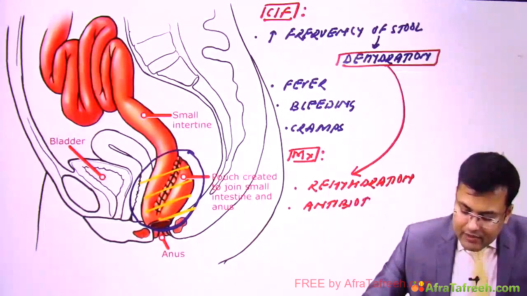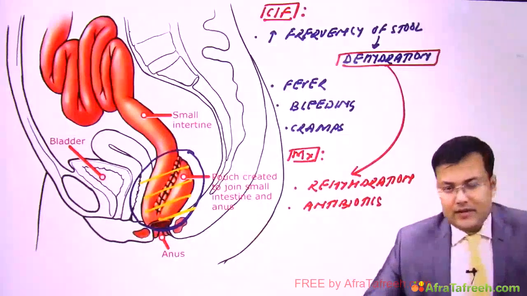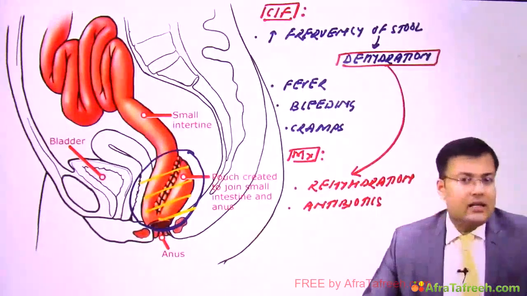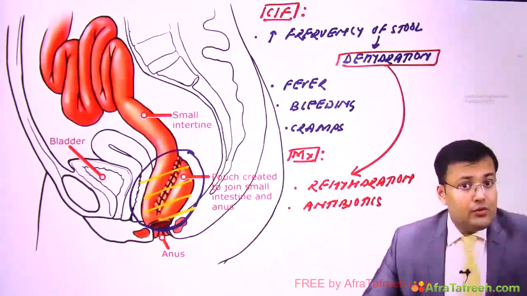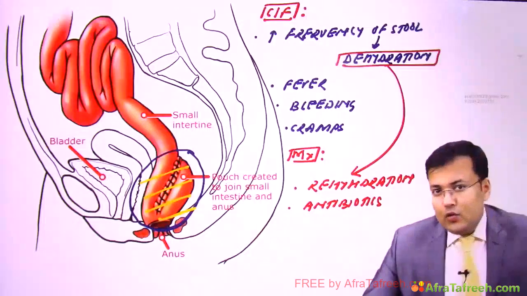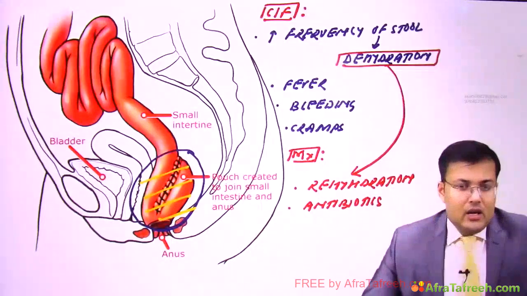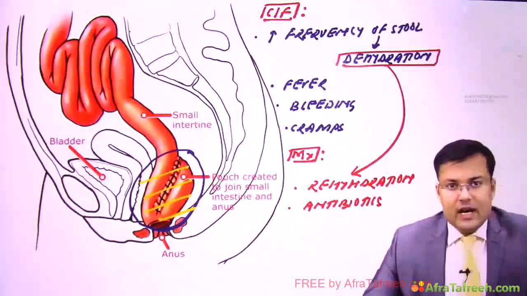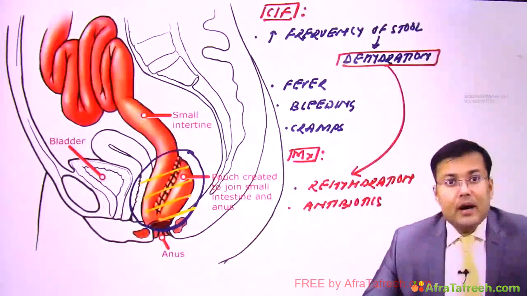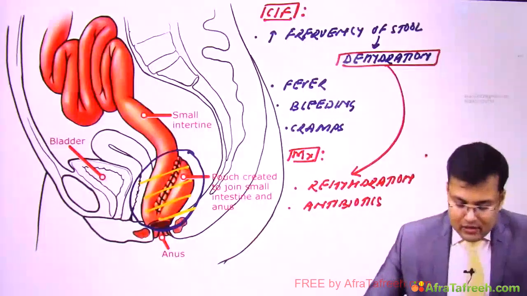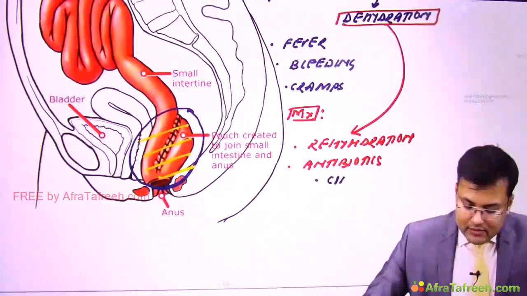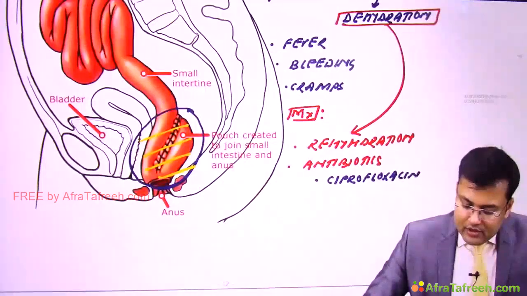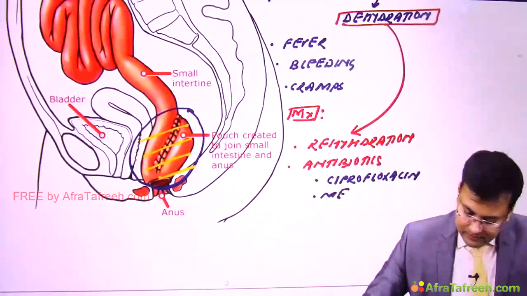When we were discussing the medical management of inflammatory bowel disease, we discussed that antibiotics are used in Crohn's disease. There is no use of antibiotics in active or quiescent ulcerative colitis. In which particular condition are we supposed to use antibiotics? Pouchitis. Yes. We discussed which antibiotics: ciprofloxacin or metronidazole.